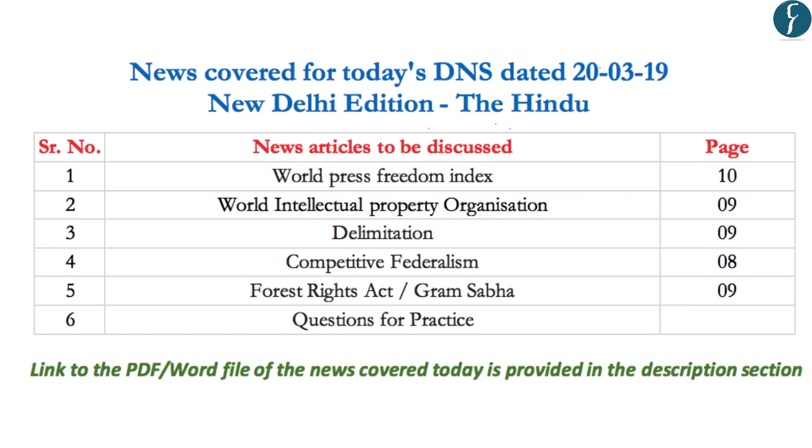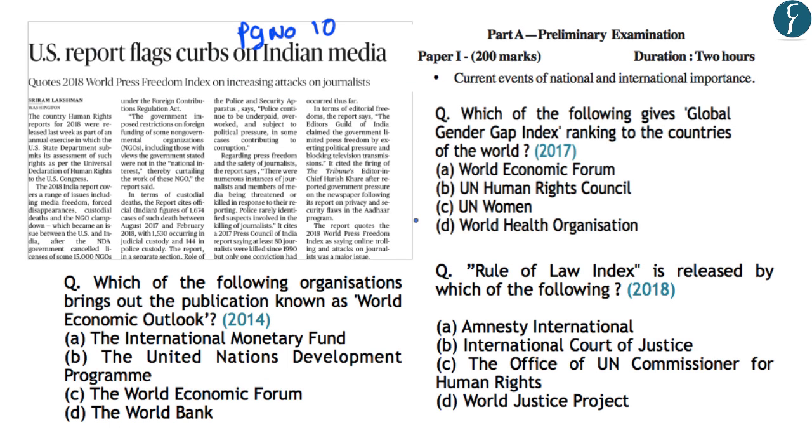Today we will discuss the articles displayed on the screen from the Delhi edition of The Hindu newspaper dated 20th March 2019. So let us start our discussion. Now this article on page number 10 is related to the World Press Freedom Index 2018. And this World Press Freedom Index has been used by the United States in flagging the curbs or the limitations on Indian media. So this report states that the Indian media is not functioning freely.